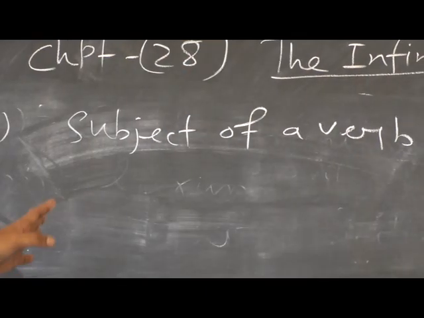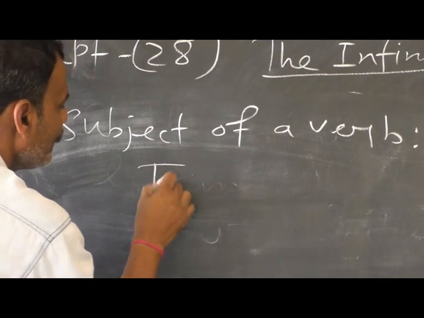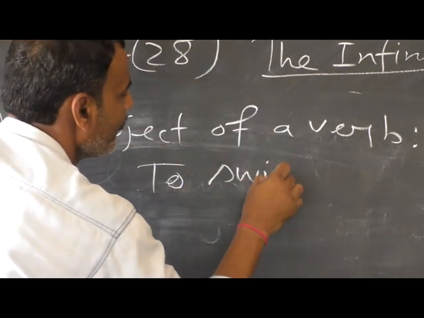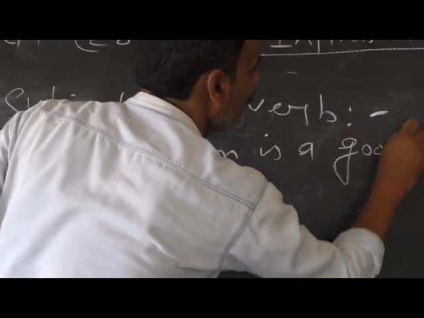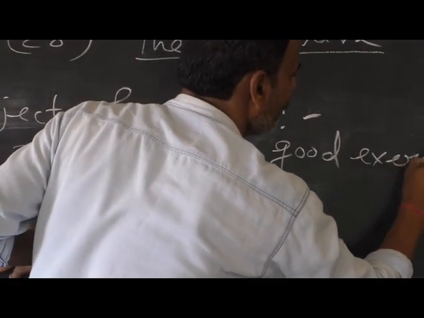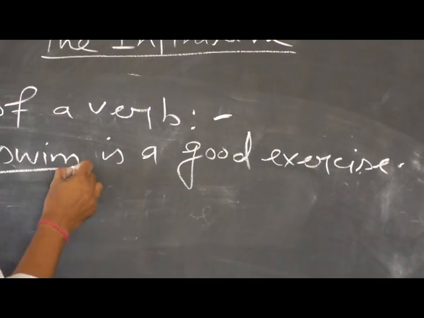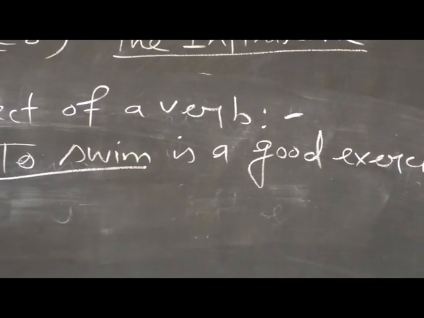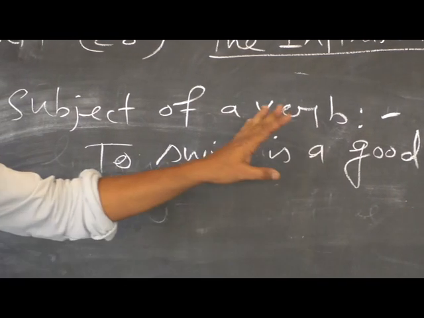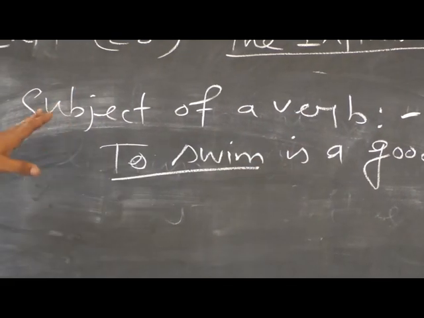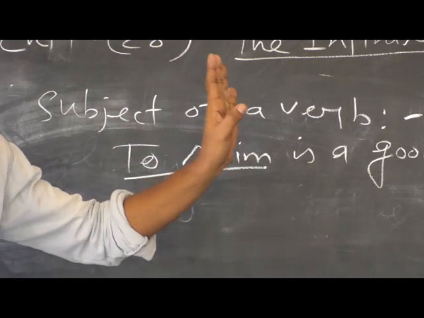I am giving an example, it will be clear to you. To swim is a good exercise. Look, the simple infinitive, like a noun, is used here as the subject of the verb is. To swim is a good exercise. So this is the first use: subject of a verb.